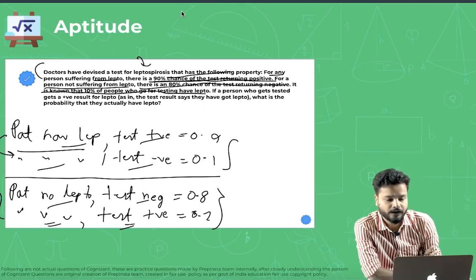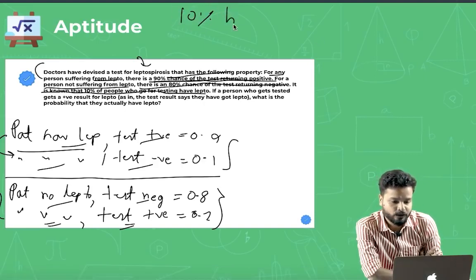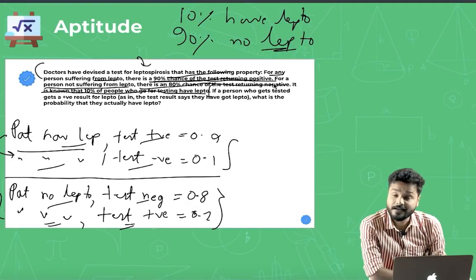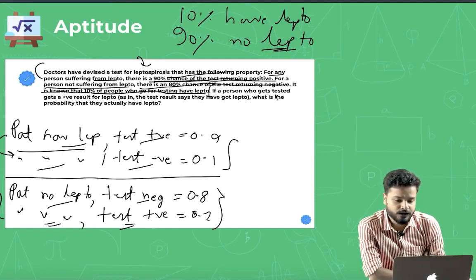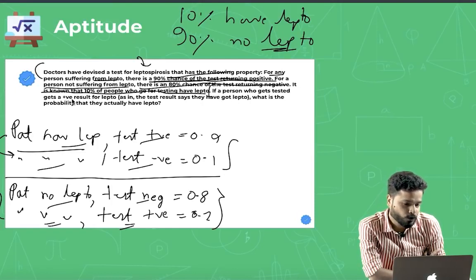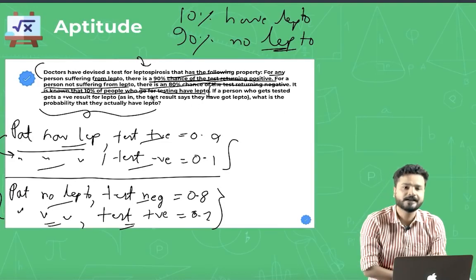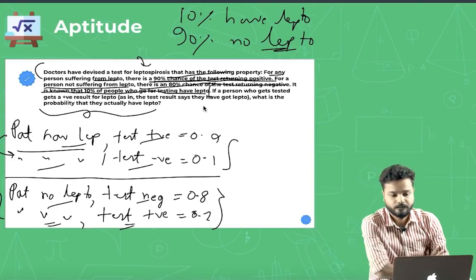So of the persons who go for testing, 10% have lepto, which means 90% do not have lepto. Now, this is the actual question from here. If a person gets a positive result for lepto, what is the probability that they actually have lepto?